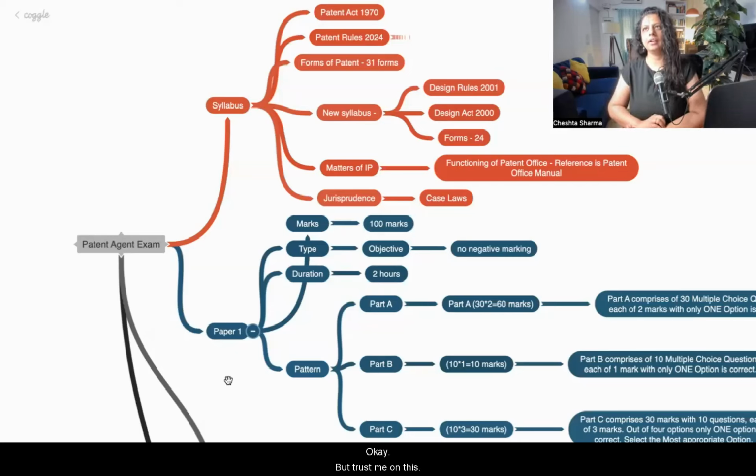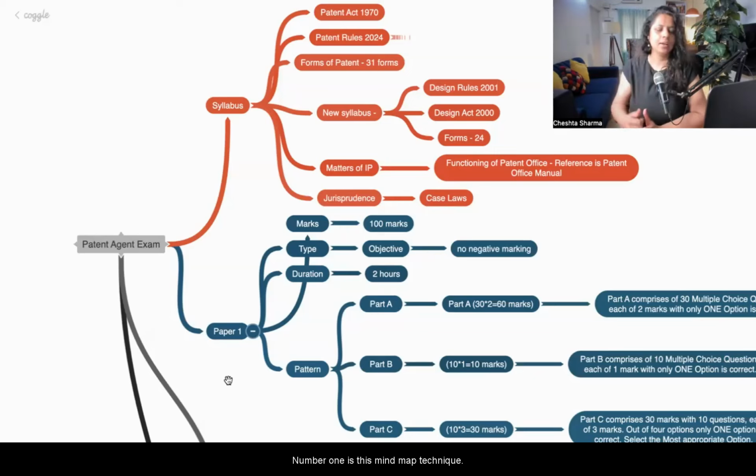But trust me on this, the system which we have built for you will make the paper easy for you. It might be difficult for other students who are not in this class, but it will be very easy for you. I'll make it easy because we follow the pattern. We follow certain techniques. So what type of techniques are we going to follow when we are teaching?